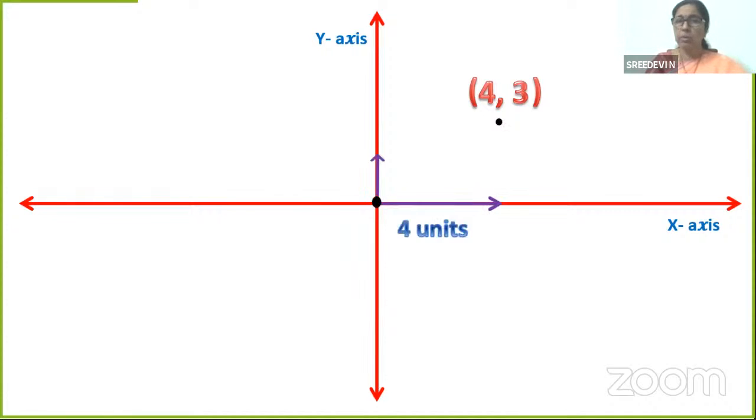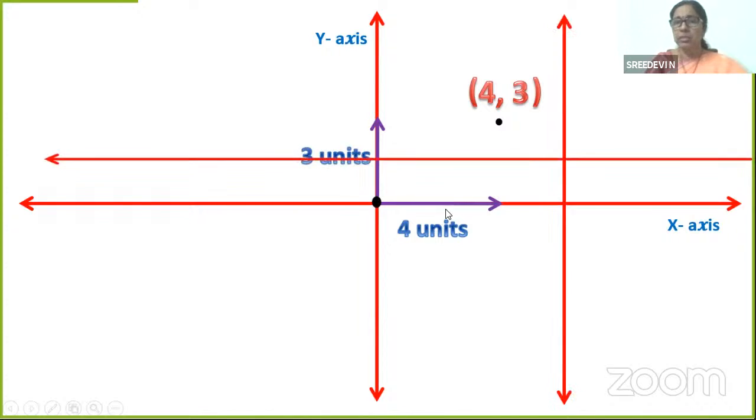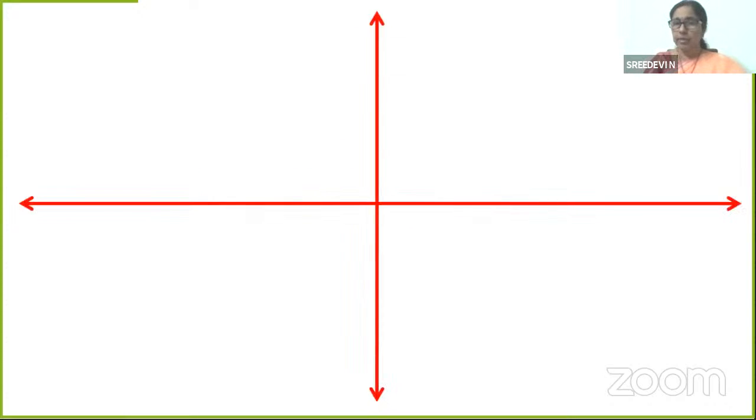In the previous example, we have seen what happens to the coordinates of this point if the y-axis or x-axis is changing its place. Yeah, this is the point 4 comma 3.